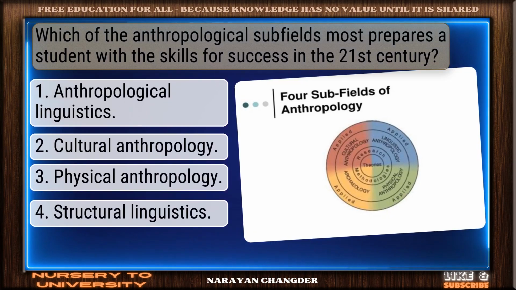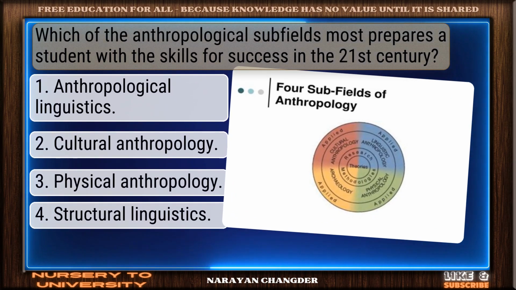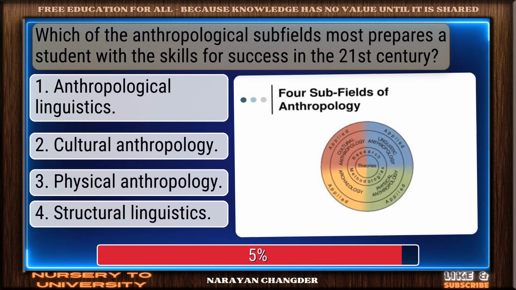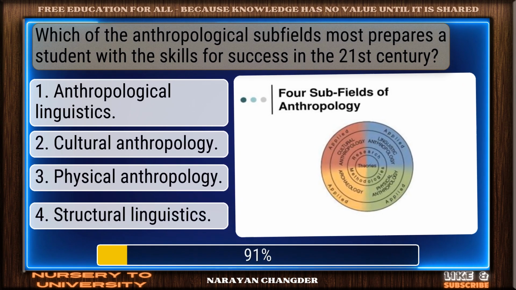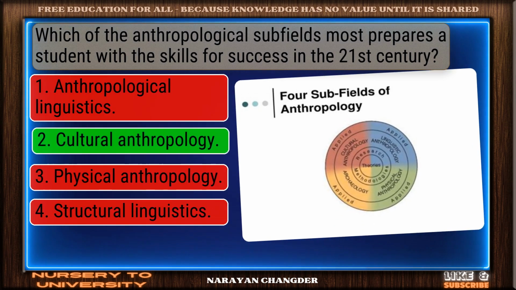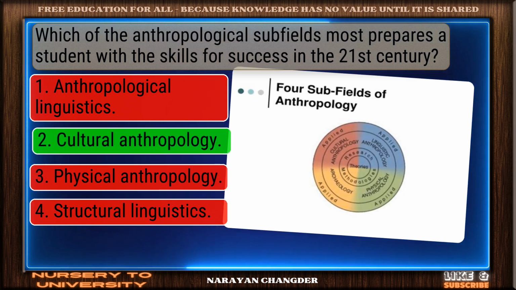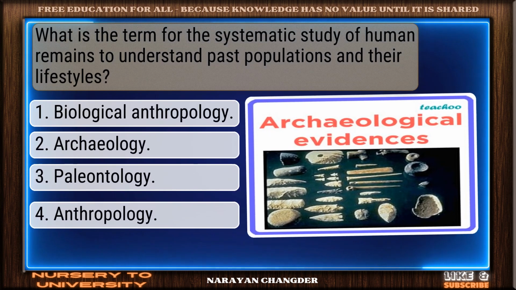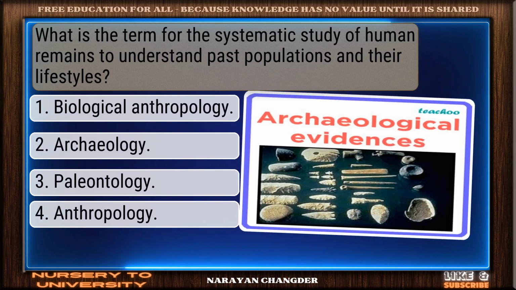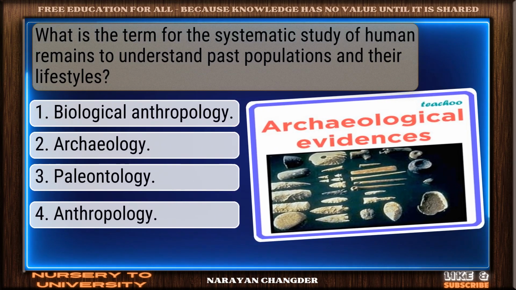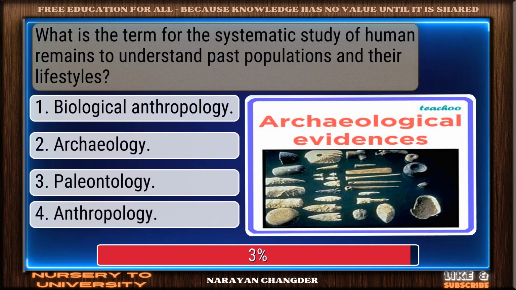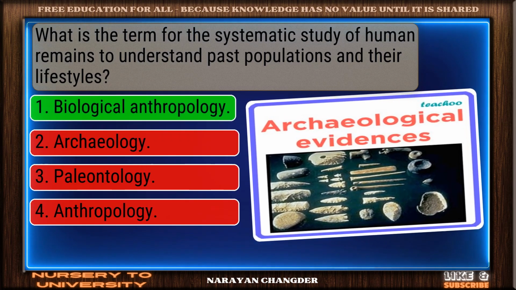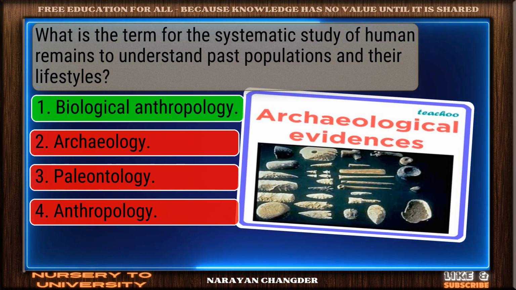Which of the anthropological subfields most prepares a student with the skills for success in the 21st century? Correct response. Cultural anthropology is the most accurate answer. What is the term for the systematic study of human remains to understand past populations and their lifestyles? Excellent choice. Biological anthropology is the right answer.